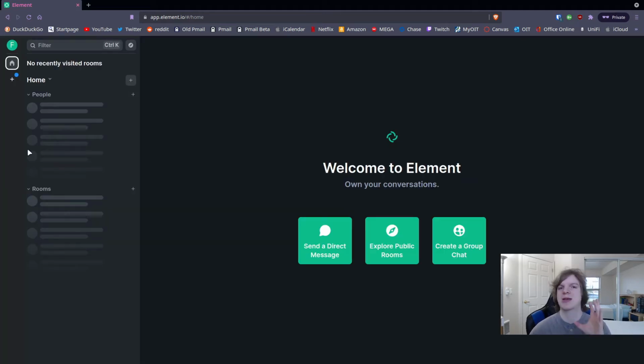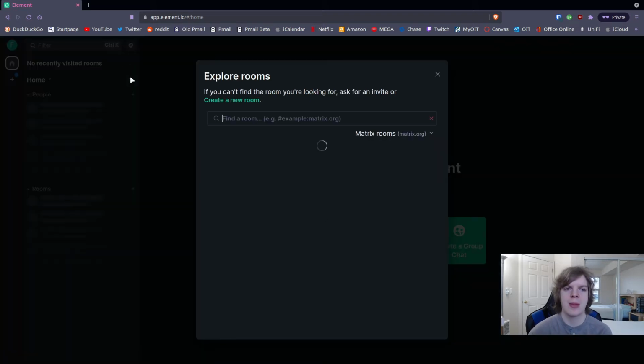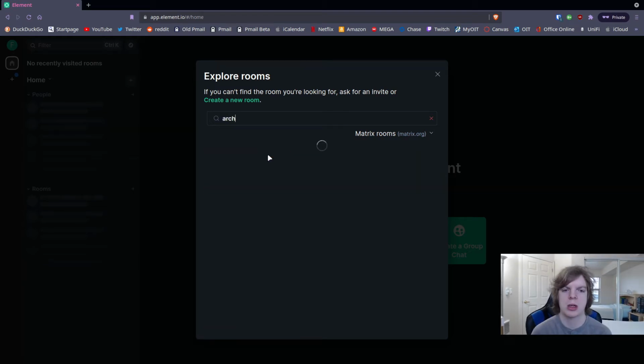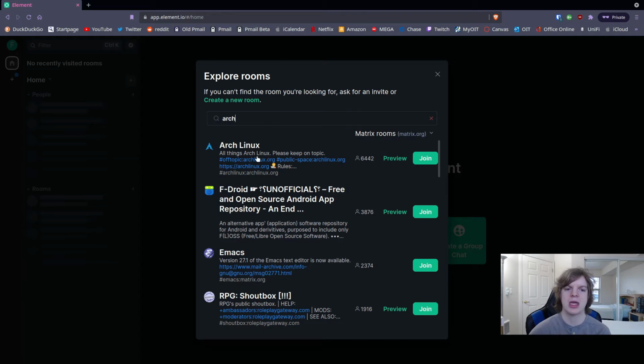Now let's get into the meat and potatoes of this whole system, which is the rooms. So if you see this little Safari icon, click on this, and this lets you explore all the public rooms that are available. So if we search for Arch, we're going to click enter, and then we can see here that we have an Arch Linux room. So we're going to join that one.